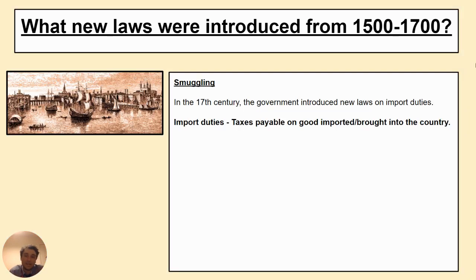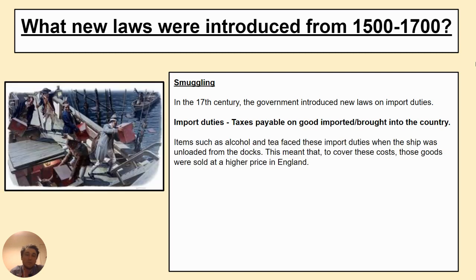And one final one we're going to look at today is that of smuggling. So in the 17th century, the government realised that Britain was bringing in more goods from other countries than ever. They were importing more goods into the country, and the government sought a way of making money with a new tax. A new law was brought in called import duties. When we say import duties, these are taxes payable on goods imported or brought into the country. So, for example, things were being brought in like alcohol and tea, and that meant every time a boat came to the docks, it was checked what was on there, a note was made, and people had to pay money to bring it into the country.